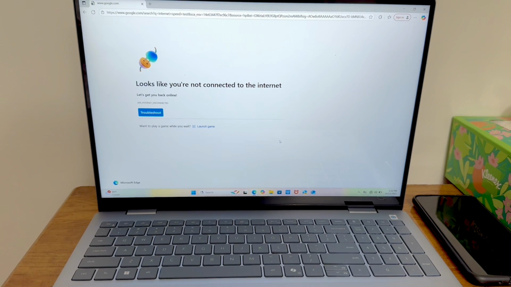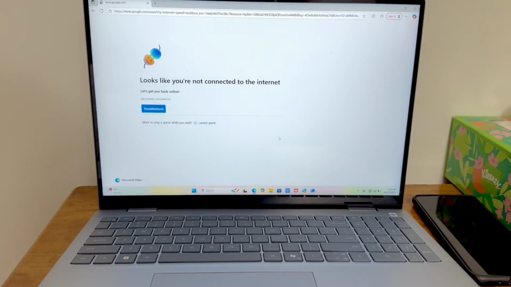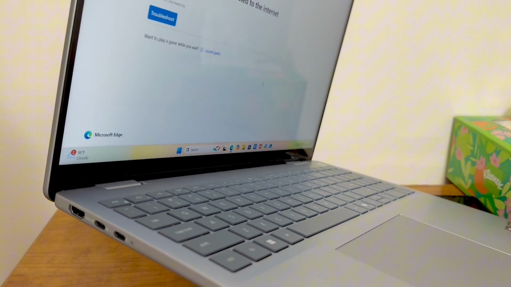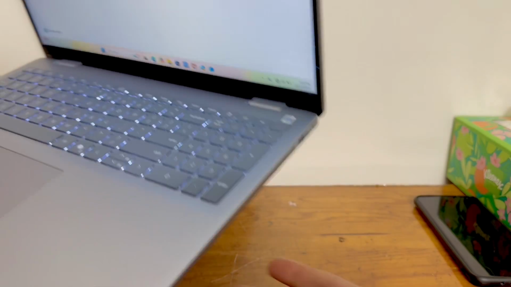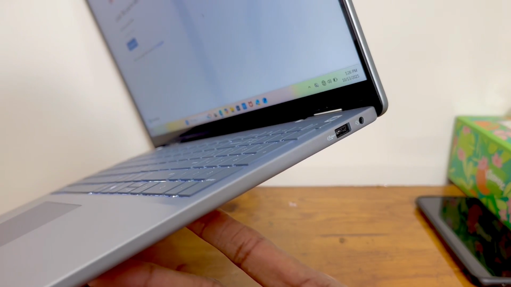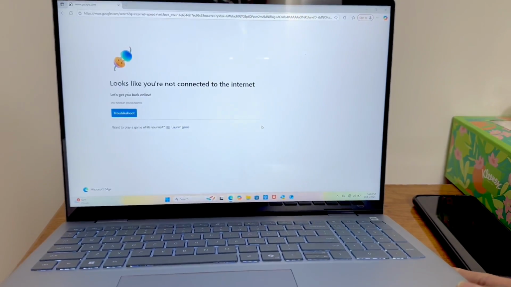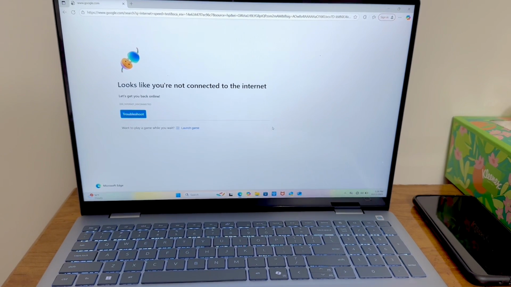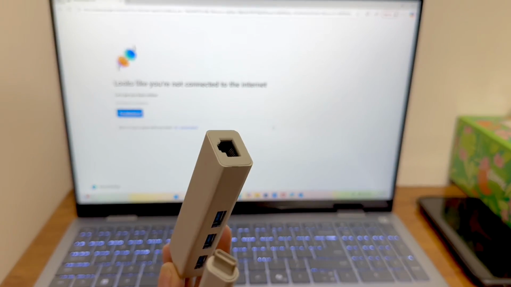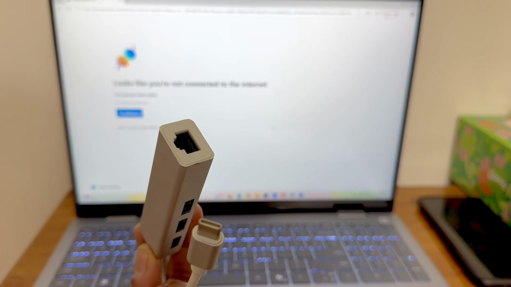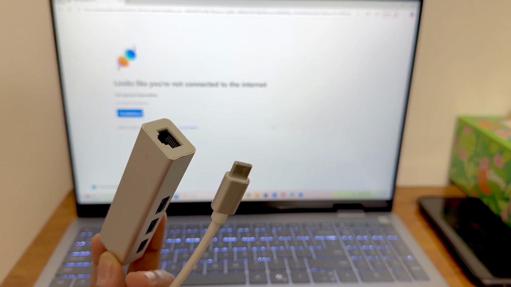But generally, in the latest laptops we don't have an Ethernet port. Here I'll show you, mostly we get a C type port and an HDMI input. Here as well, you see. So in that case you have to purchase an adapter. This is the adapter I purchased. One side is a C type and one side is an Ethernet female port. So you can use this. Let me connect it to my laptop.